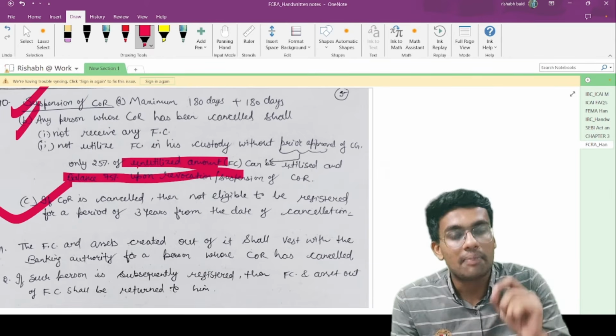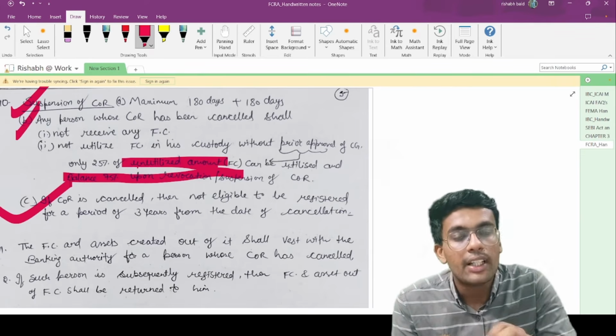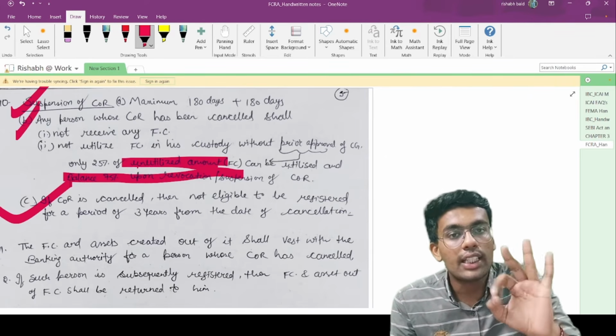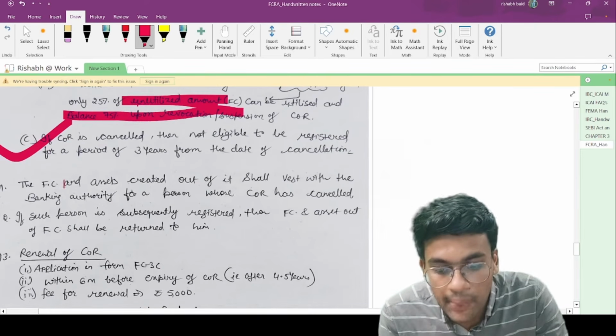This MCQ was asked in my examination: what is the cooling period for granting of certificate of registration? So the cooling period is 3 years. Up to 3 years you will not be granted a certificate of registration if your certificate of registration has been cancelled.